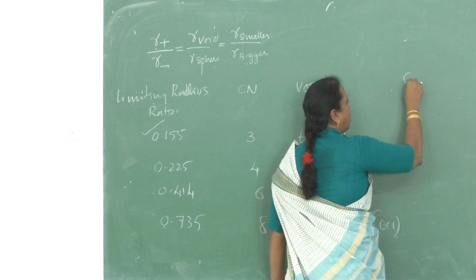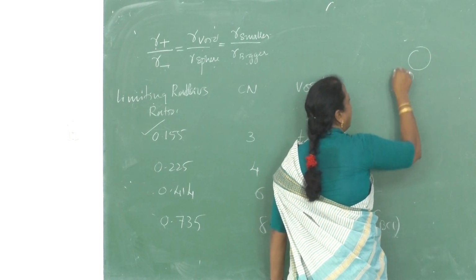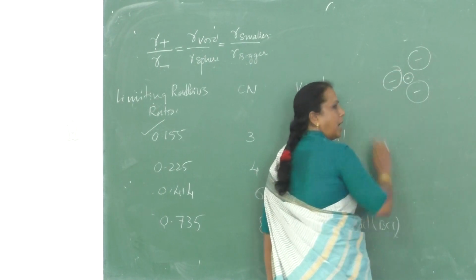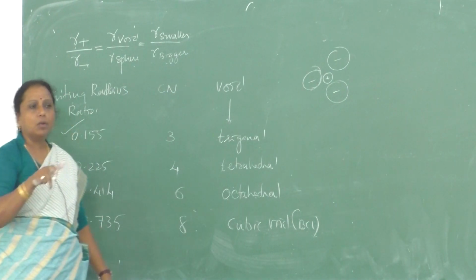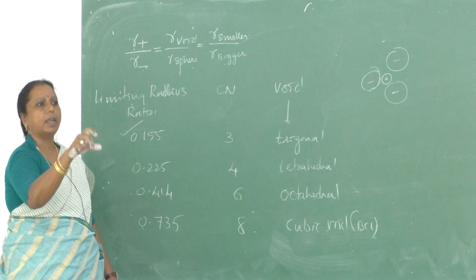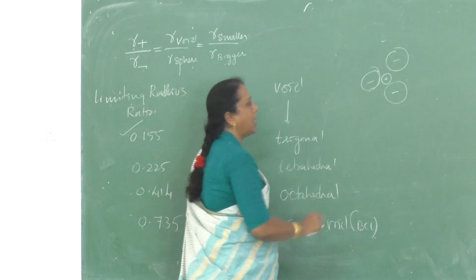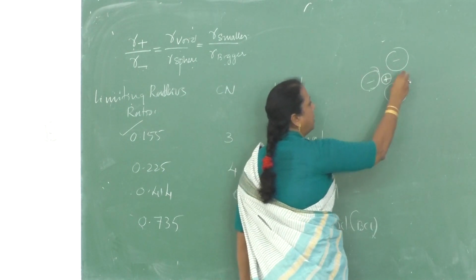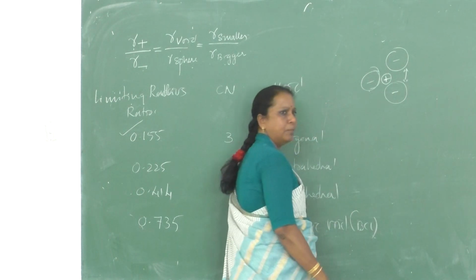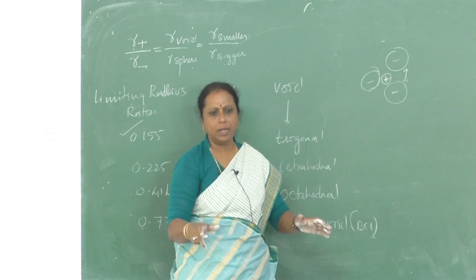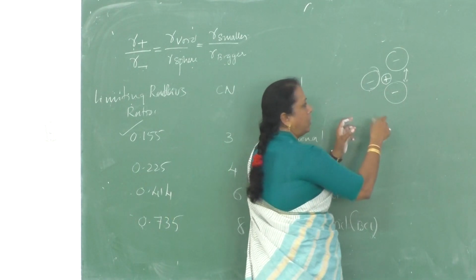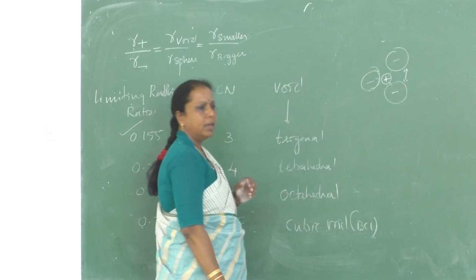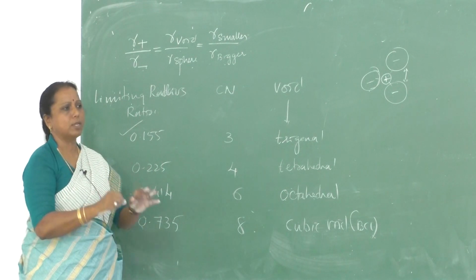I am taking a cation, this is a cation. I am taking some anions, so these are the anions. In this trigonal arrangement of 3 big spheres which represent anions and a central sphere which represents a cation, the anions are apart from each other. There is a lot of repulsion between each other, and if they come closer, they may touch the cation. There will be a force of attraction with the cation. Hence, this kind of trigonal arrangement is possible.